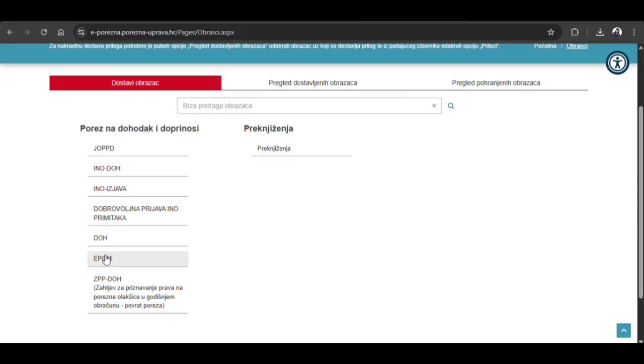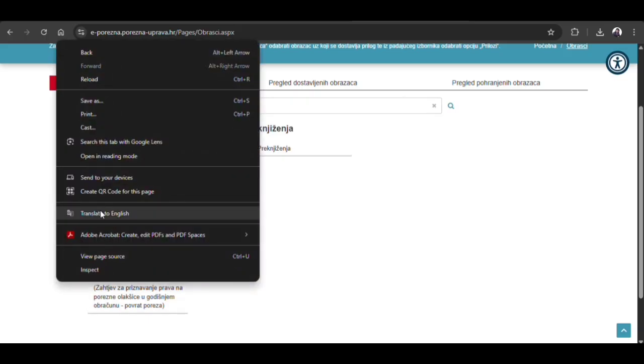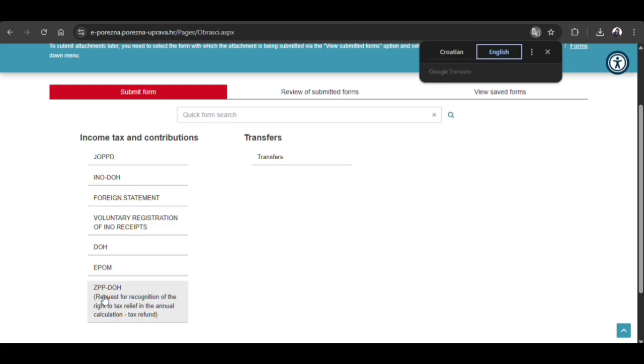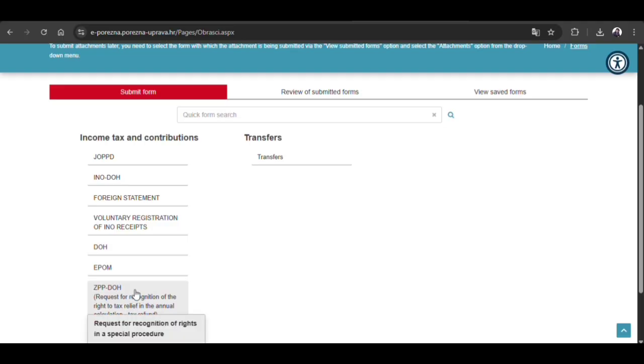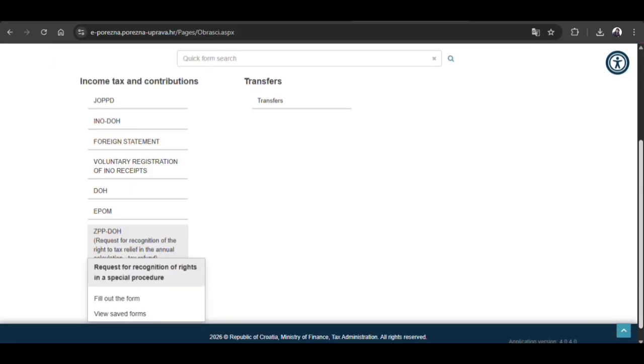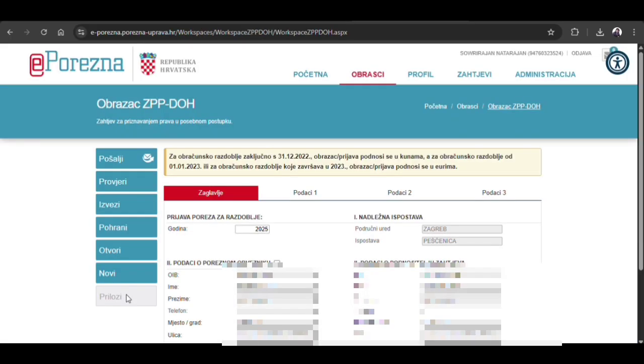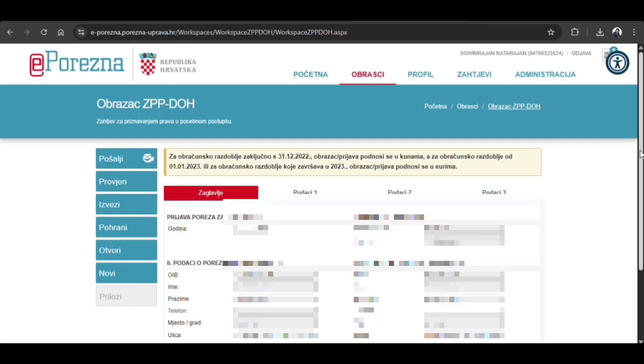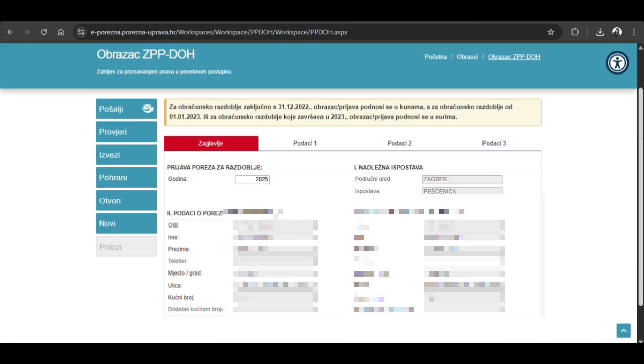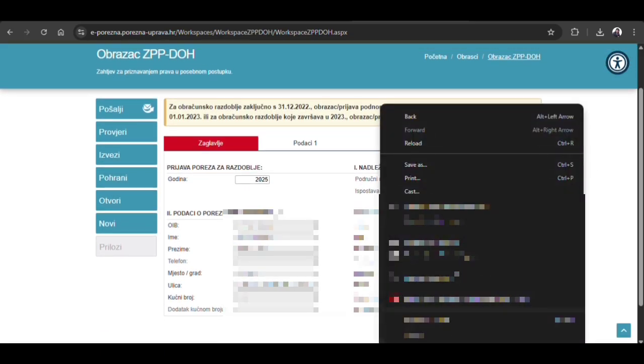ZPP DOH. I am going to translate into English: request for recognition of the rights to tax relief in the annual calculation, that means tax refund. After you click this option, they have two options: fill out the form or view saved forms. I am going to click fill out the form. It creates a new form, and this is the form. So totally we have 4 pages. I am going to translate into English.